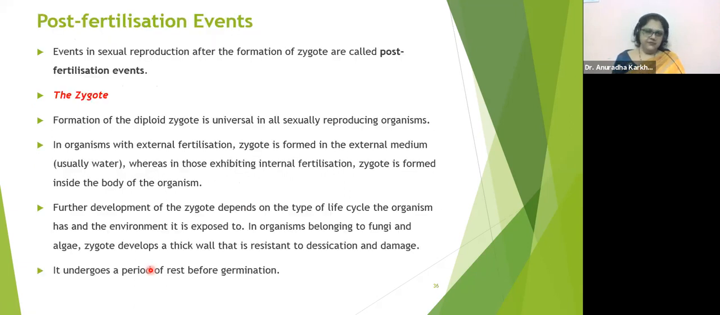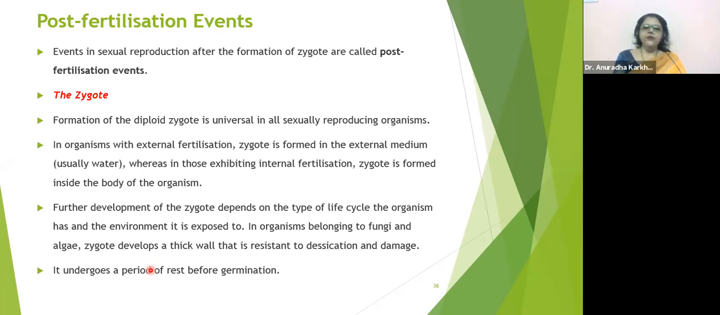Post-fertilization, zygote and embryo. Events in sexual reproduction after the formation of the zygote are called post-fertilization events. First is the zygote. Formation of the diploid zygote is universal in all sexually reproducing organisms. In organisms with external fertilization, the zygote is formed in the external medium, usually water, whereas in those exhibiting internal fertilization, the zygote is formed inside the body of the female.